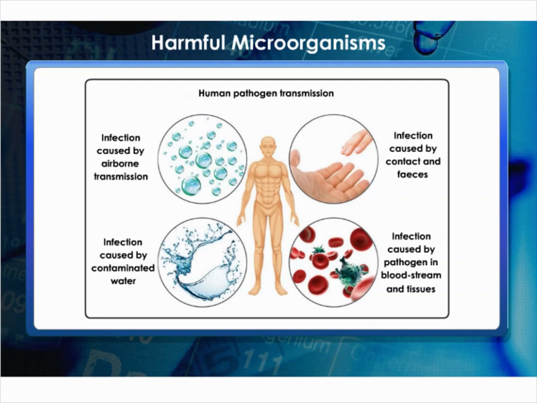Pathogens enter our body through the air we breathe, the water we drink, or the food we eat. They can also get transmitted by direct contact with an infected person or carried through an animal. Microbial diseases that can spread from an infected person to a healthy person through air, water, food, or physical contact are called communicable diseases. Examples of such diseases include cholera, common cold, chickenpox, and tuberculosis. When a person suffering from common cold sneezes, fine droplets of moisture carrying thousands of viruses are spread in the air. The virus may enter the body of a healthy person while breathing.